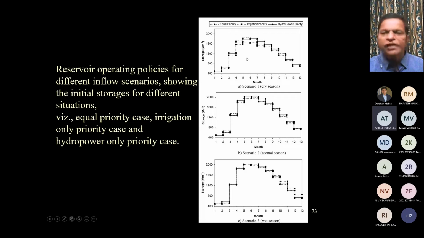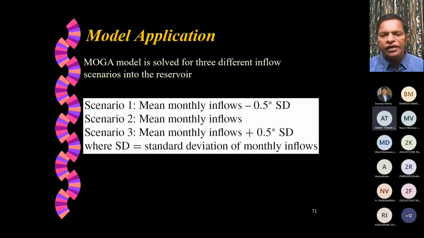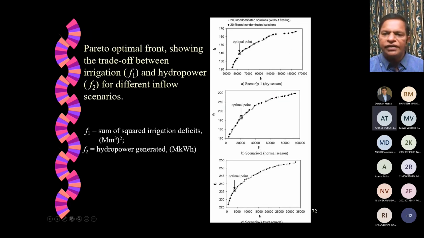What we did, the same thing as for Hirakud, is look at mean flows below average and mean flows above average, and this as standard deviation. So for three different scenarios, we came up with the trade-off curves. These are the three trade-off curves.